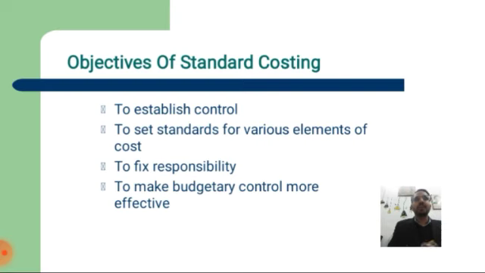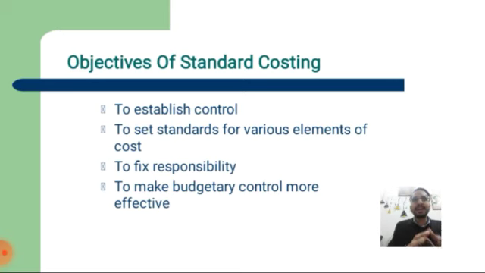Objectives of standard costing. First, establishing control: controlling cost, motivation and measuring efficiency. Second, setting standards for various elements of cost, promoting possible cost reduction, and assigning cost to work in process, finished goods and inventory. Third is fixing responsibility, establishing budgets, and simplifying costing procedure and expenditure and the cost per unit, and measuring effectively. To make budget control more efficient, simplify costing procedure and expenditure, forming the basis for establishing bids and controlling contracts and setting of the selling price.